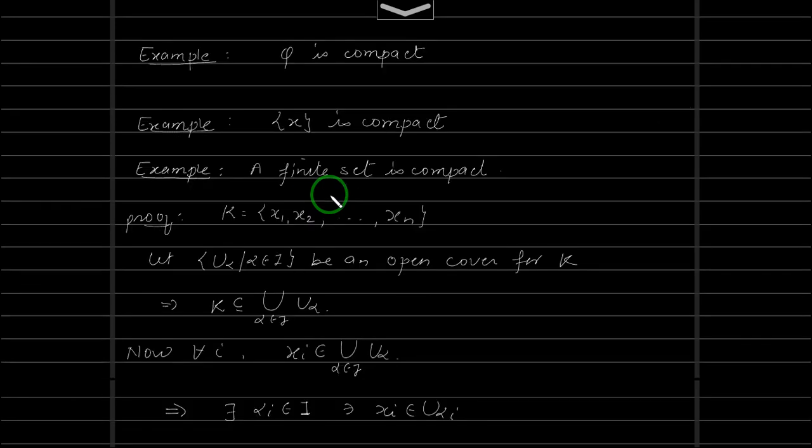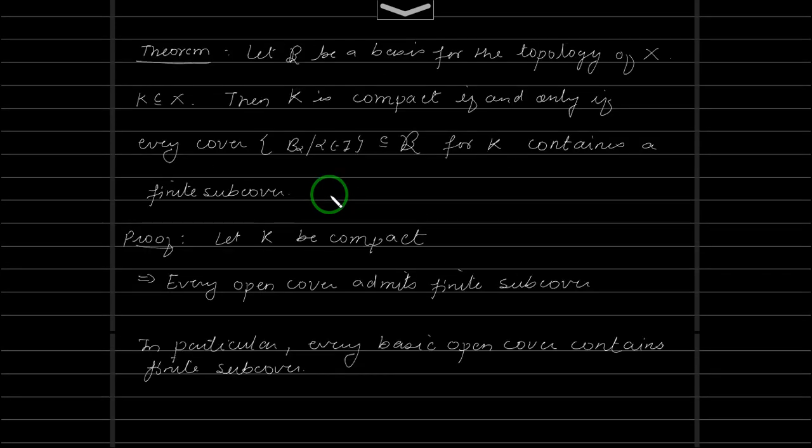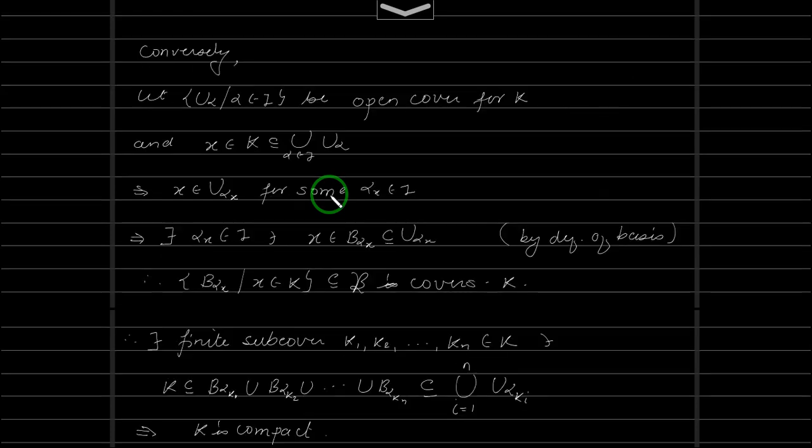And we have seen some definitions and we have proved that if we have a basis for a topology on X, then K is compact if and only if every basic open cover has a finite subcover. And as promised in the last video, we will prove today that the closed interval [a, b], as a subset of R with usual topology, is compact. So for proving this, we will use the least upper bound property and a few other results. So let us take that as a theorem.